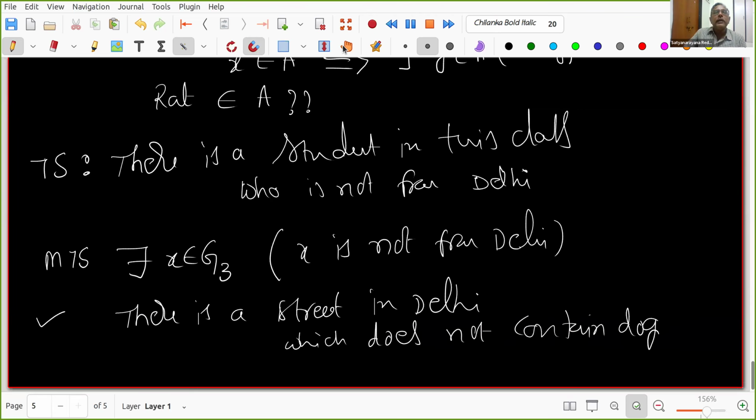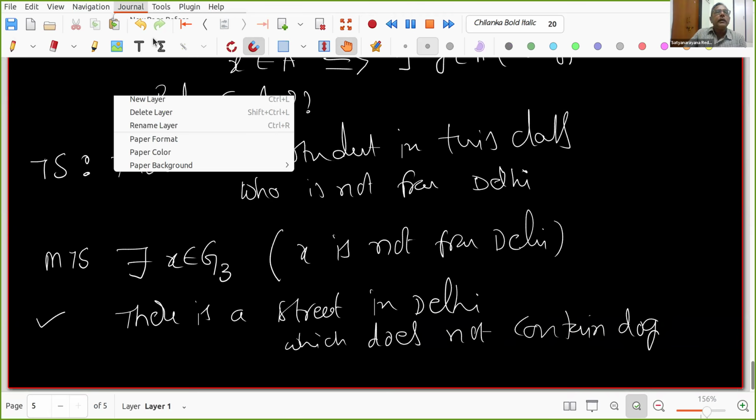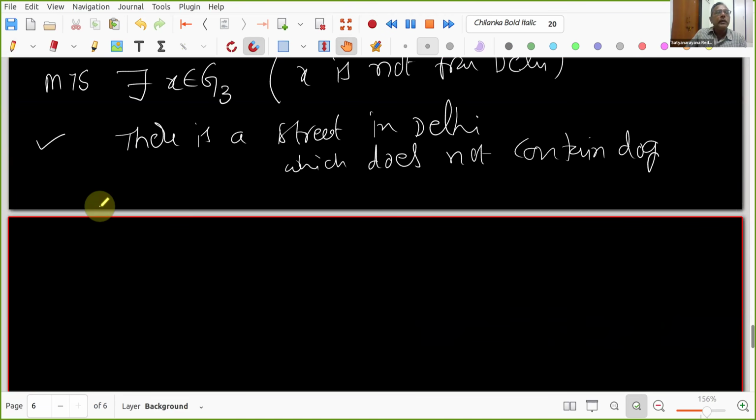This is my statement S. You have to write its mathematical version, then the negation of S in English and its mathematical version. Is the question clear to you?